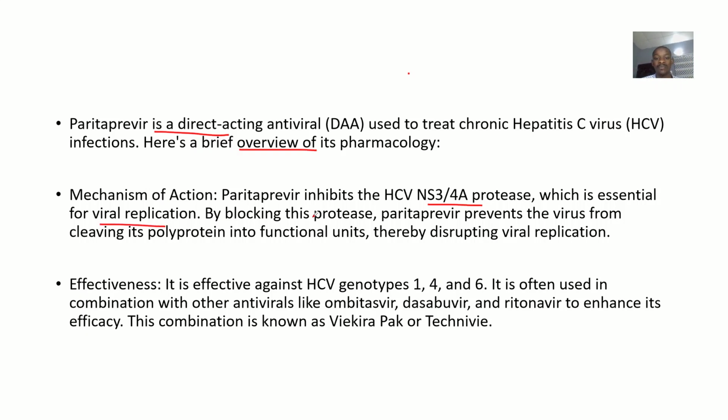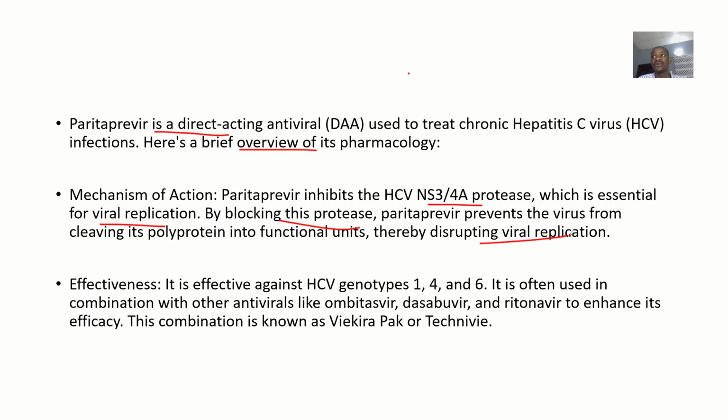By blocking this protease, Paritaprevir prevents the virus from cleaving its polyproteins into functional units. So the proteins will not be able to become functional units, thereby disrupting the viral replication. The virus will not be able to make copies of itself.